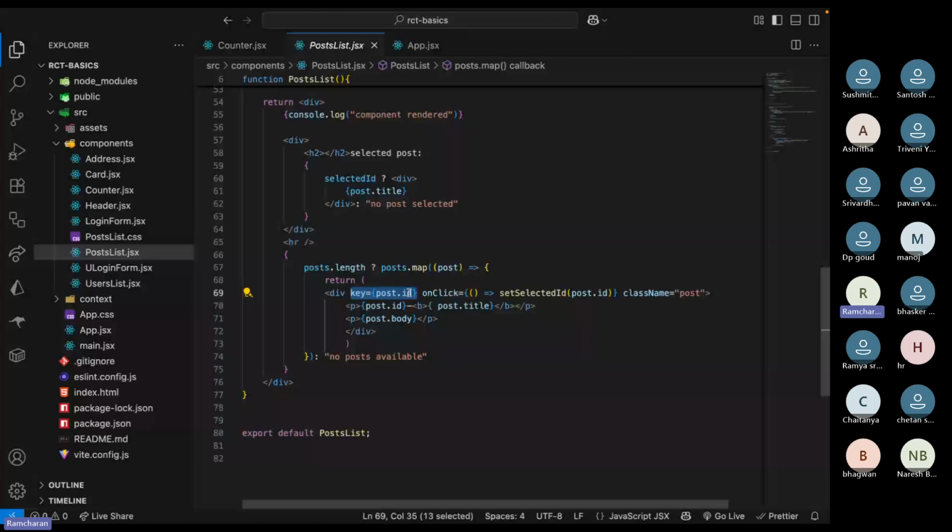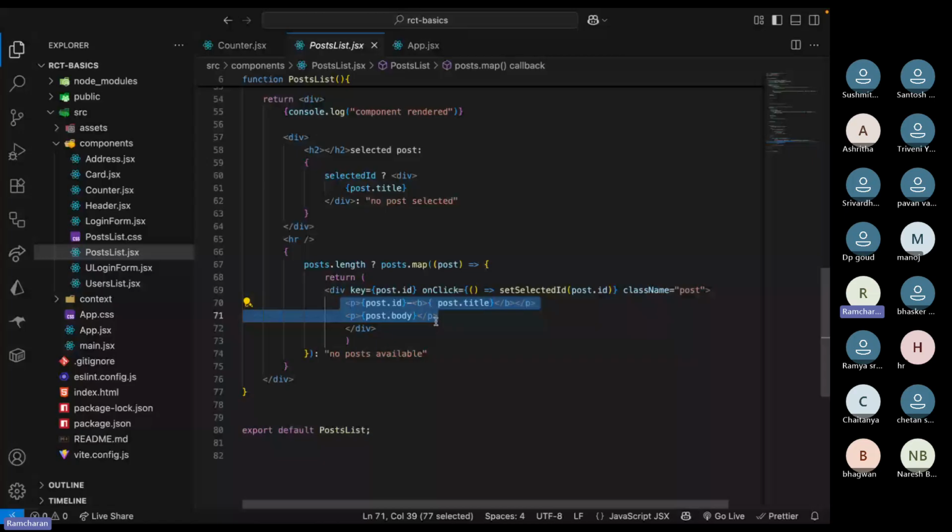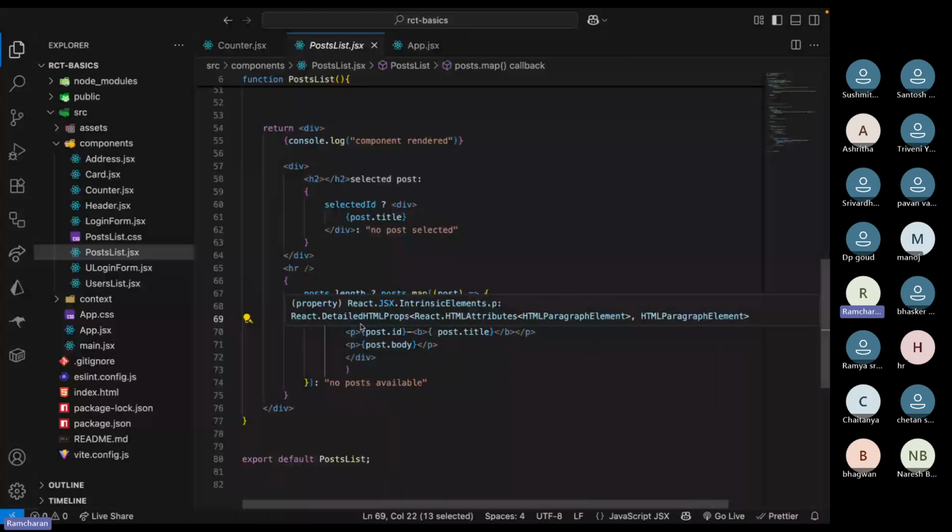But we have other operations like adding an item into the list and removing an item from the list or updating any item, right? So what item should be updated, what item should be deleted. For that purpose, React needs to handle it in a very optimized way. So we provide these keys for React to understand, to update a component or to manage the items very quickly. So that's why we should give key. If you do not give key, you will get an error.